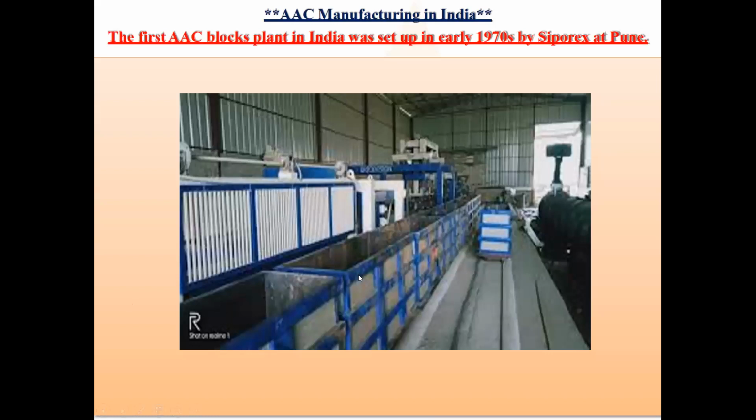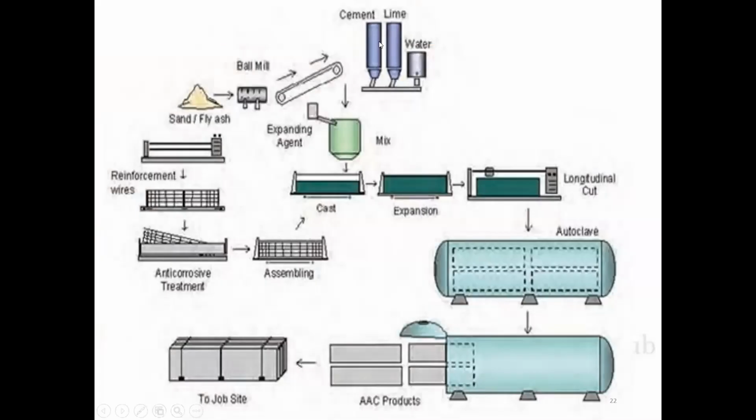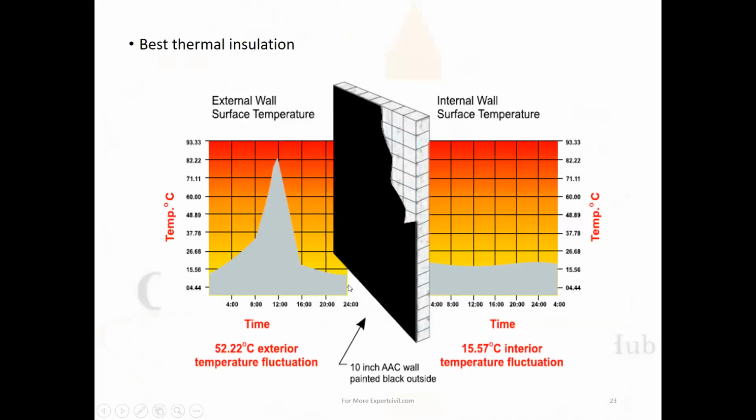See, this is a manufacturing plant of the AAC block. The first plant was put up by Siporex at Pune in 1970. See the process. Control line, water and everything is coming here, sand and fly ash. Then it goes to the expansion unit, mix. Okay, these are the wires, which I showed you, that do the cutting. Then the reinforcement wire is cut. Expansion goes, longitudinal cut is being done. Then autoclave products come out of it. Then it goes to the job site.